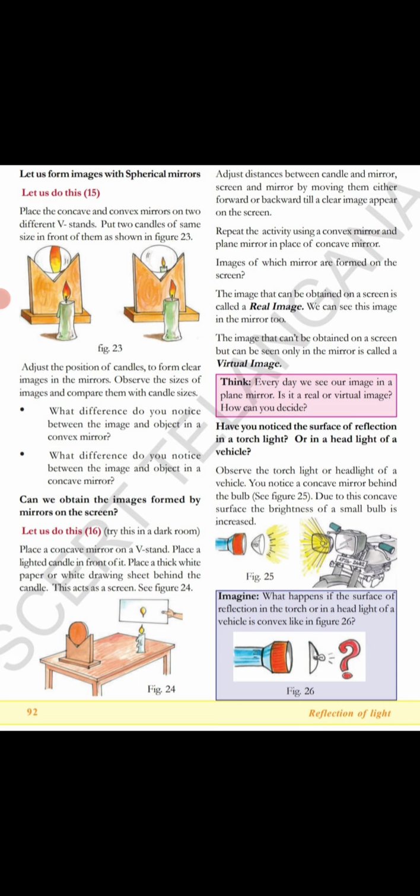Repeat the activity using a convex mirror and a plane mirror in place of concave mirror. Images of which mirror are formed on the screen? Images of concave mirror are formed on the screen. The images that can be obtained on a screen is called a real image. We can see this image in the mirror too. The image that cannot be obtained on a screen but can be seen only in the mirror is called a virtual image.